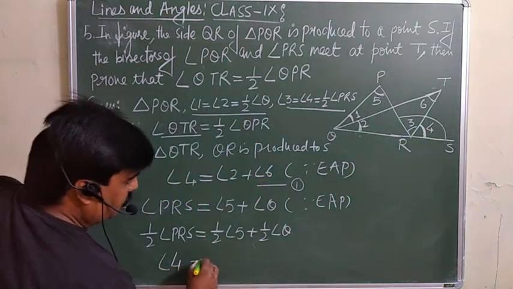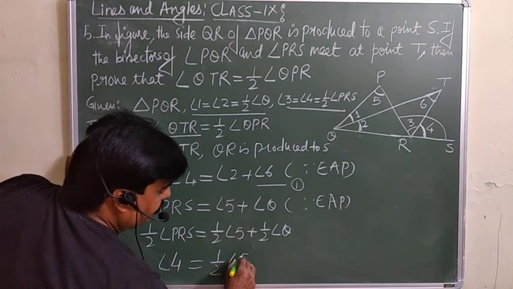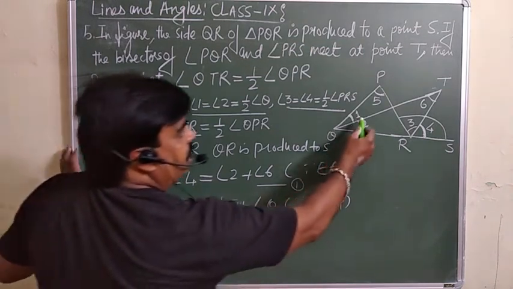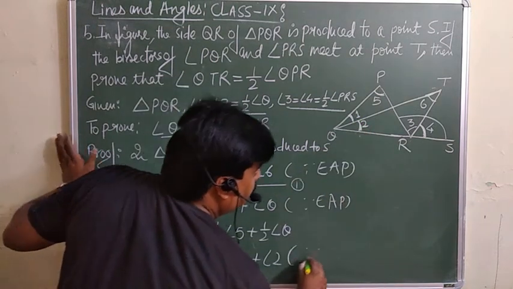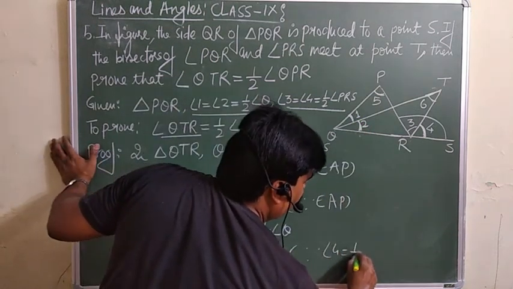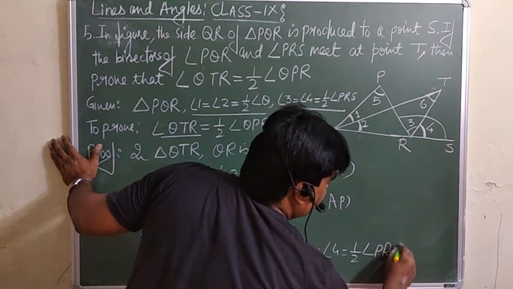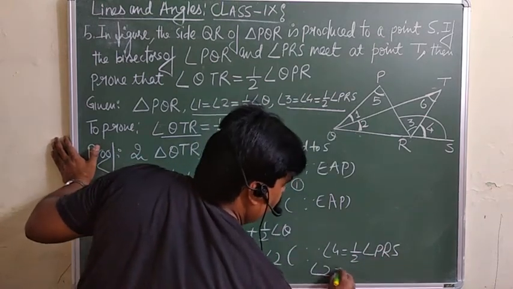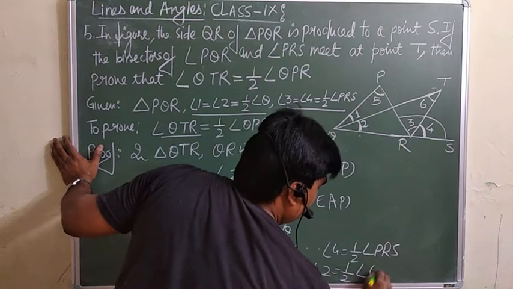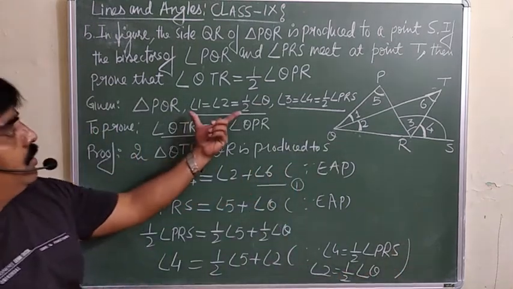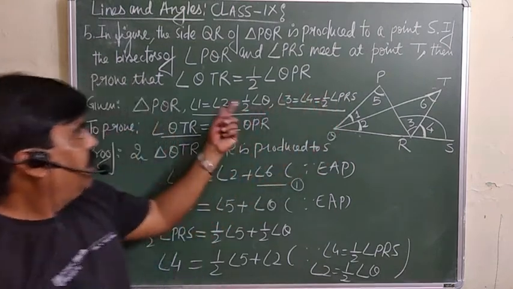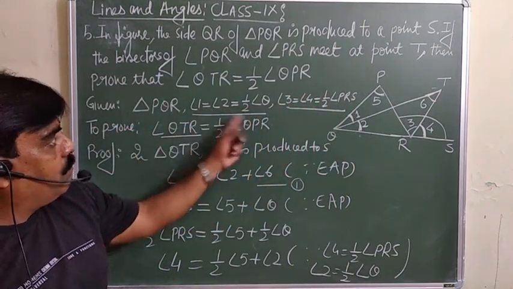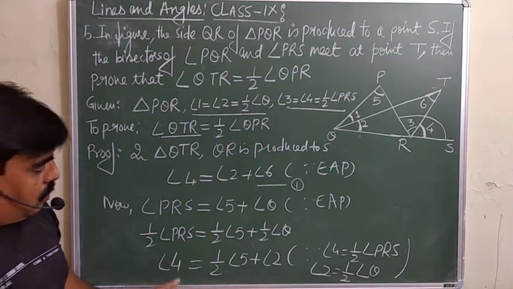So angle 4 is equal to half of angle 5 plus half of angle Q. You can write the latter as angle 2. Angle 4 is equal to half of angle PRS and angle 2 is equal to half of angle Q, because this information is already given. Angle 4 is equal to half of angle PRS and angle 2 is also equal to half of angle Q. This is already given here.